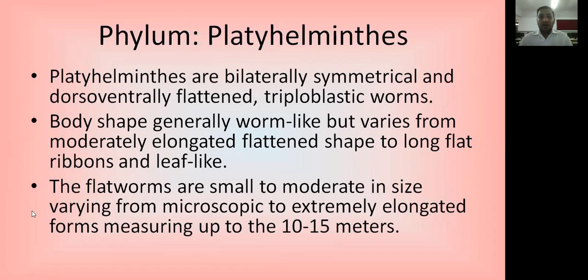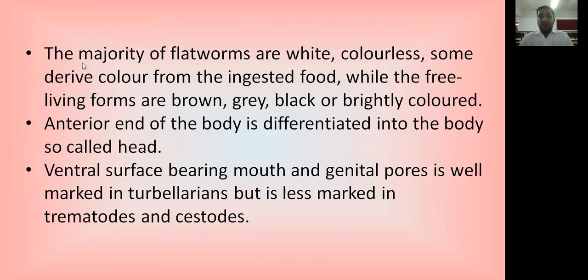The flatworms are small to moderate in size, varying from microscopic to extremely elongated forms, measuring up to 10 to 15 meters in length. They vary from microscopic organisms to very elongated structures. The majority of the flatworms are simply white. They don't have a specific body color.